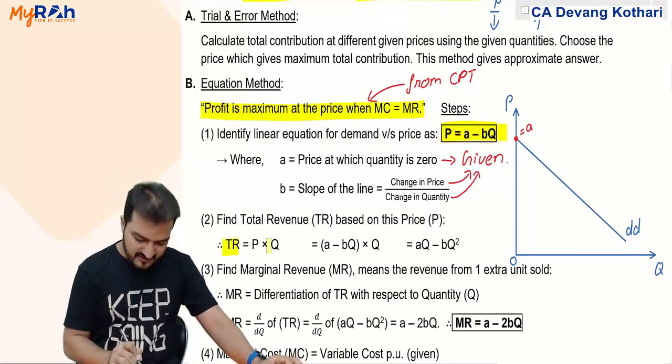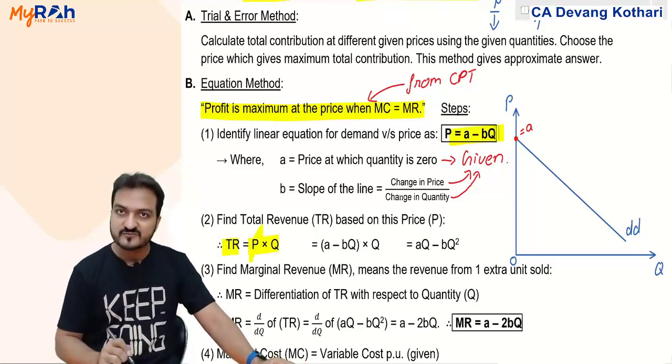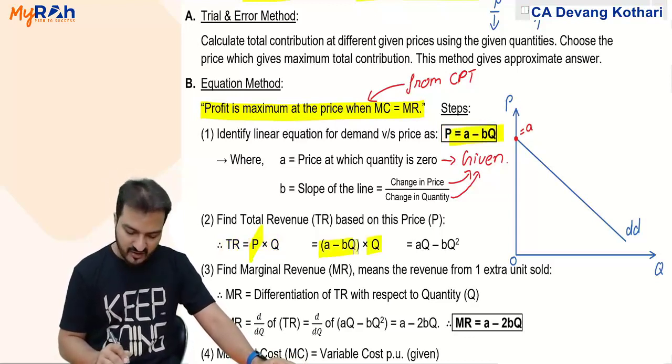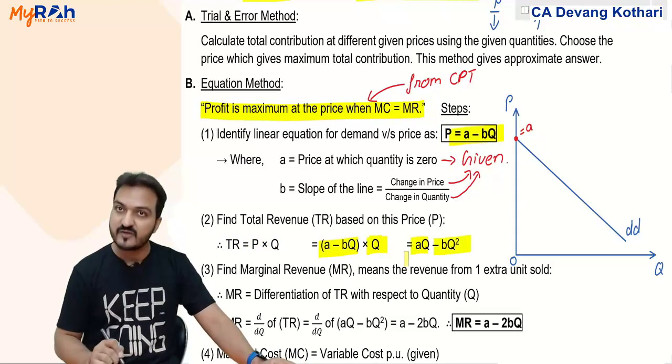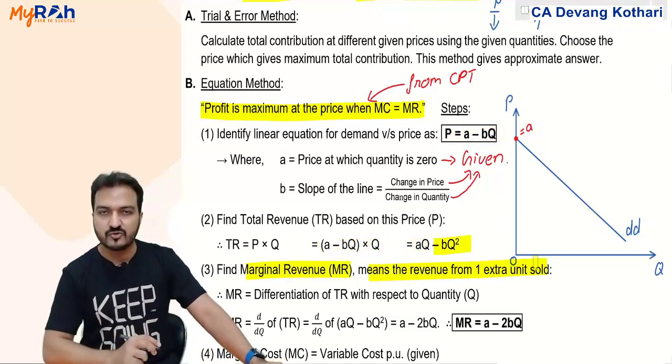Now total revenue is price into quantity. Take price as A minus BQ and quantity as Q. So A minus BQ into Q, that is AQ minus BQ square. Now marginal revenue means revenue from one extra unit sold.